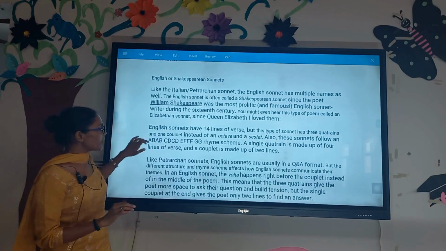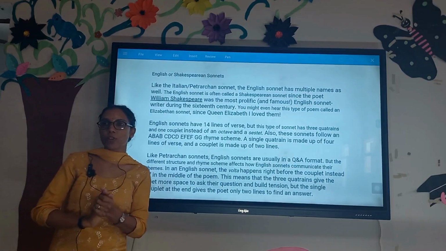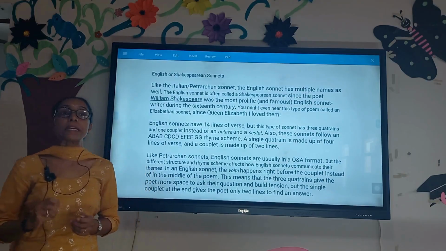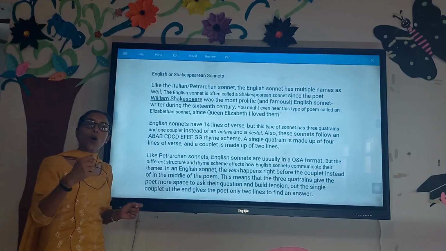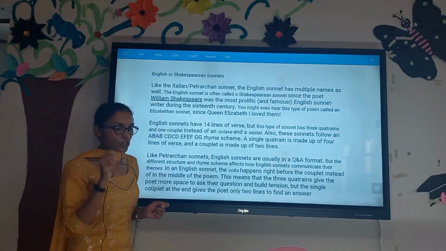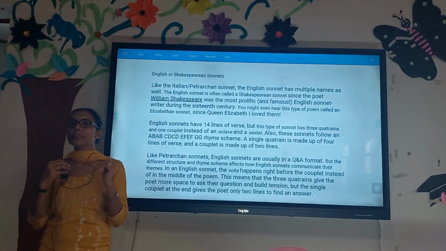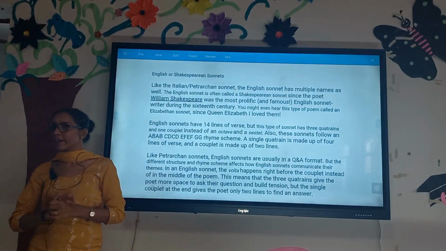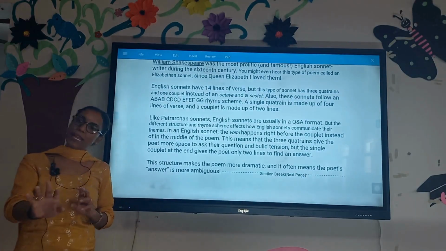Okay, if someone asks you for the very first time who gave us the English or Shakespearean sonnet, we will never say that it was given by Shakespeare. No, it would be wrong to say, because he was the one who just wrote it down. It was Thomas White and the Earl of Surrey, the very famous scholars who had done in-depth study on Shakespeare's writing. Okay, so the English sonnet is somewhat derived from the Italian sonnet.